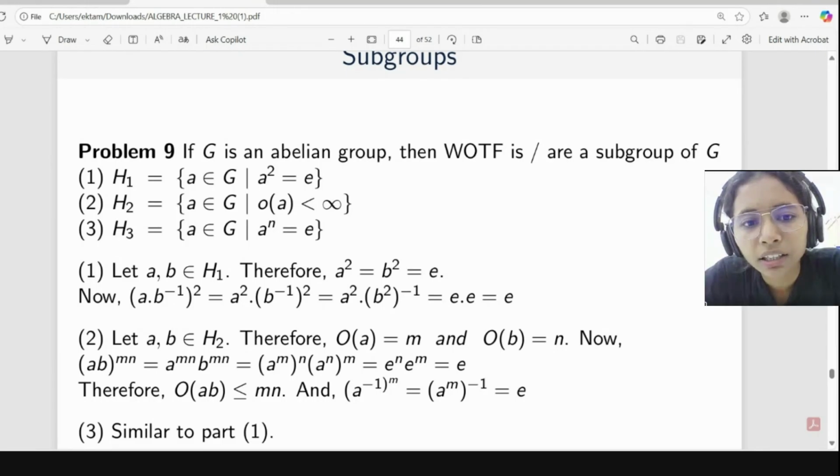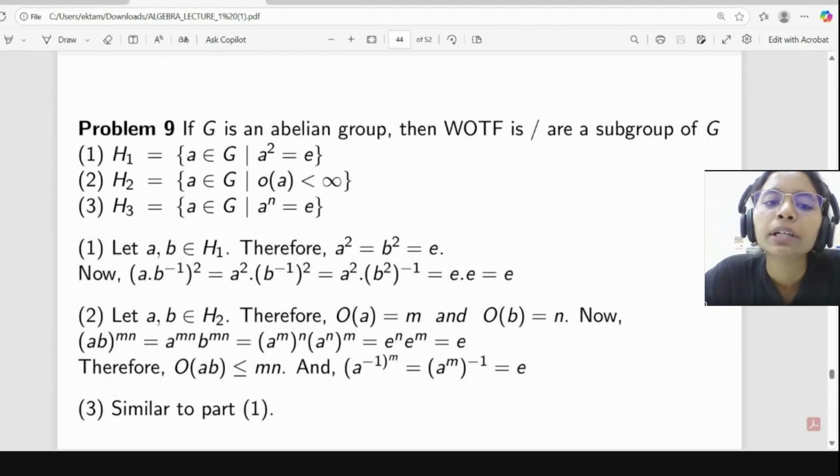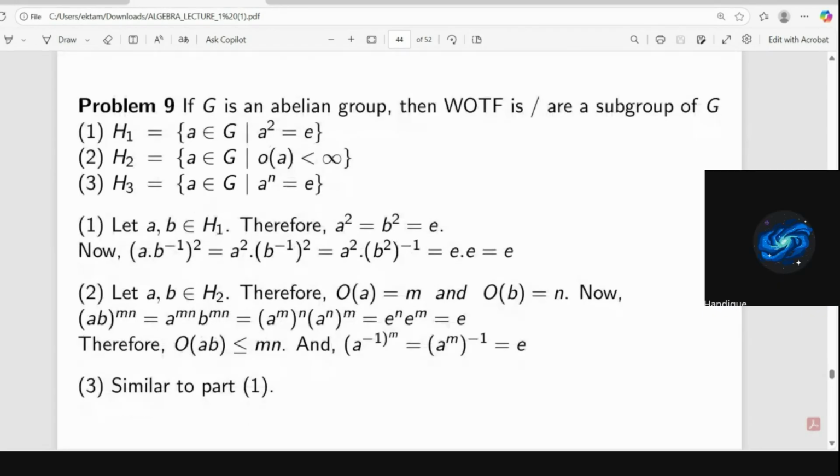Meaning, for a generator of a cyclic group, if the order of the group is n and A to the power n is equal to E, then only we can say. It's not that every element is a generator of a cyclic group. If the GCD condition is there and equals 1, then only we can say a particular element is a generator of a cyclic group, not in each case. Okay, ma'am.